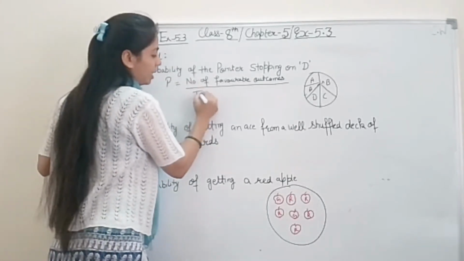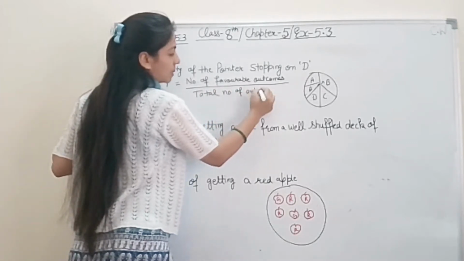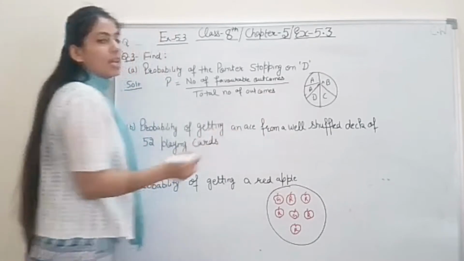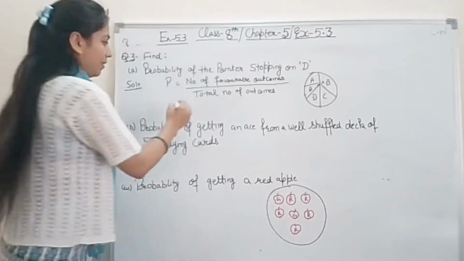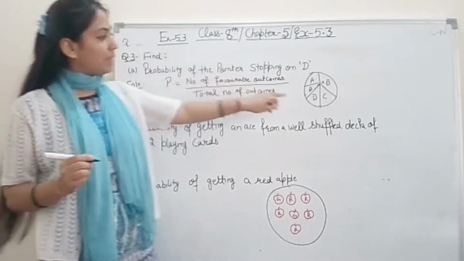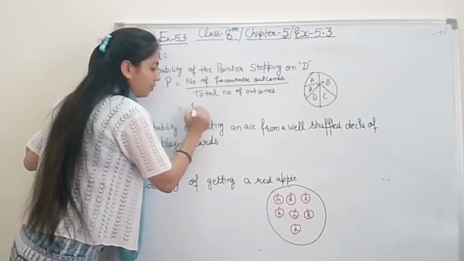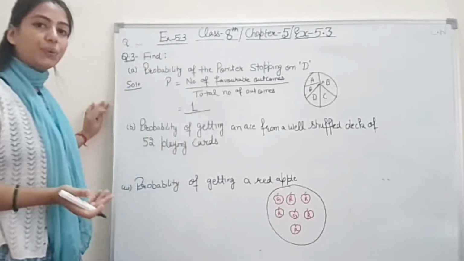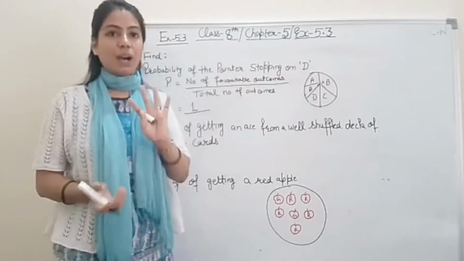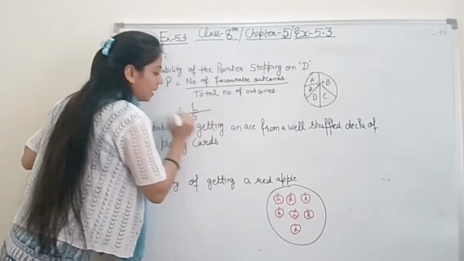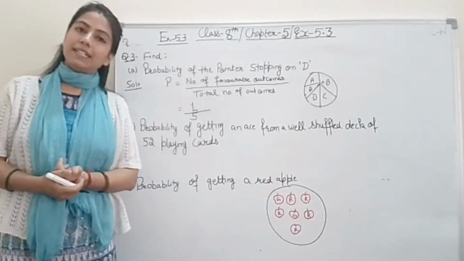Total number of outcomes means out of how many total outcomes there are chances for that particular thing, right student? So according to the question, the favorable thing is D and only one favorable outcome is there for D. Out of how many total outcomes? 1, 2, 3, 4, 5. So out of 5, there is only one favorable outcome for D.